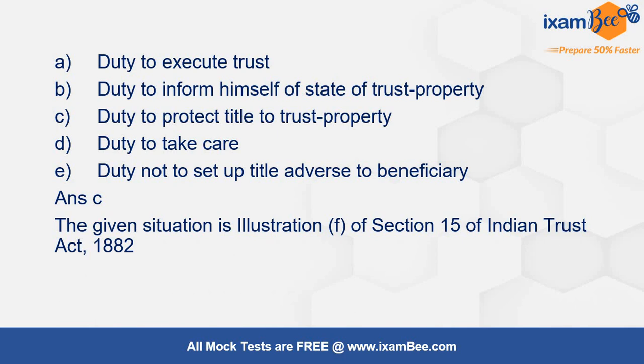All of these are trust duties only, but you have to apply your mind at that time कि इस particular situation में कौन सी duty applicable है and which will be the correct option over here. And this is actually an illustration that has been picked directly. Illustration F of the Section 15 of Indian Trust Act 1882. यहाँ से directly ये illustration pick किया गया है.